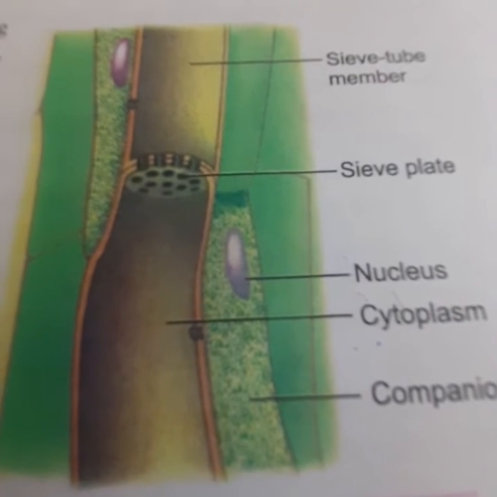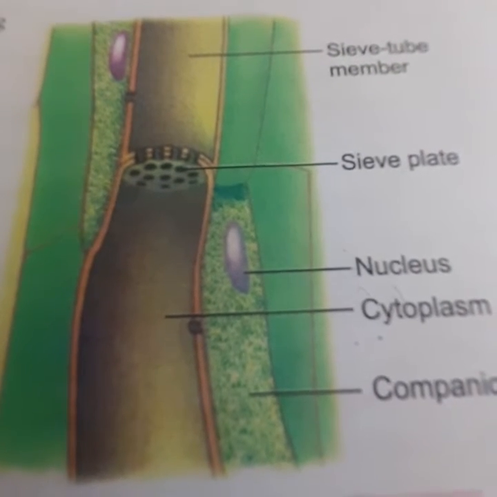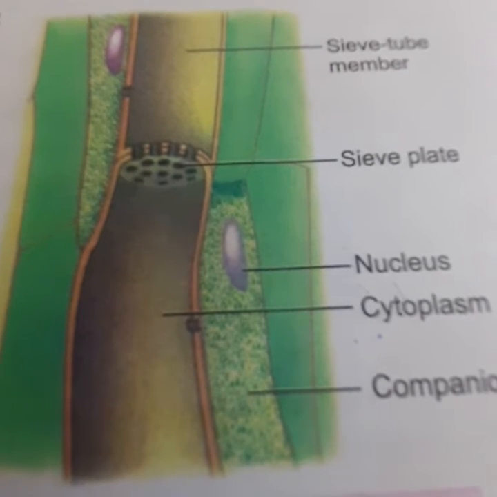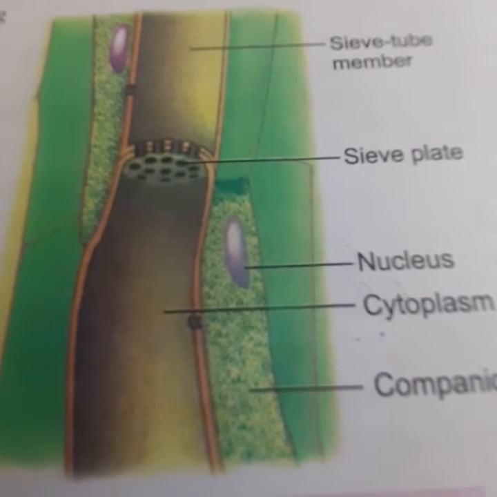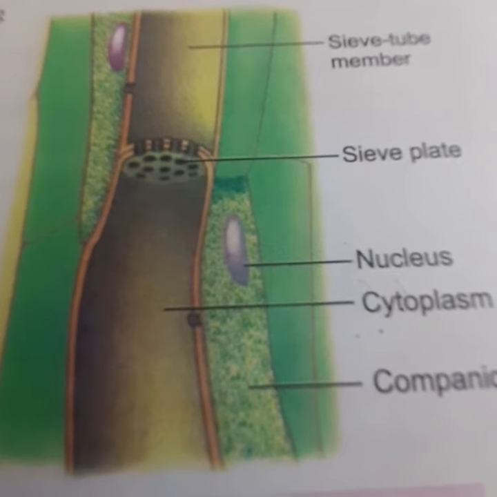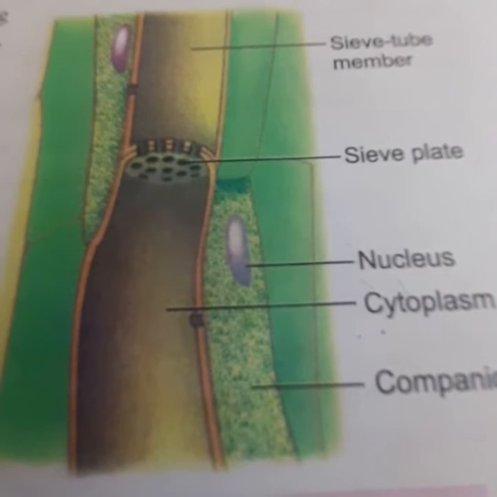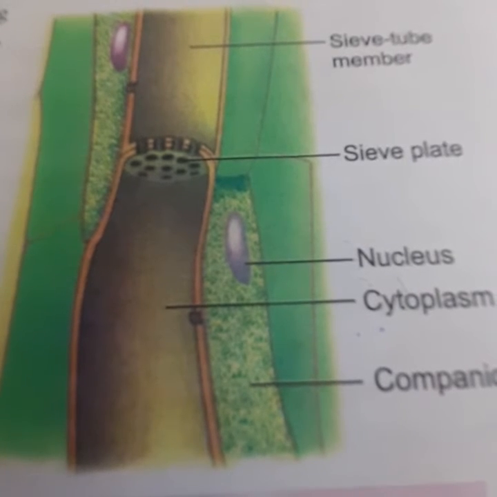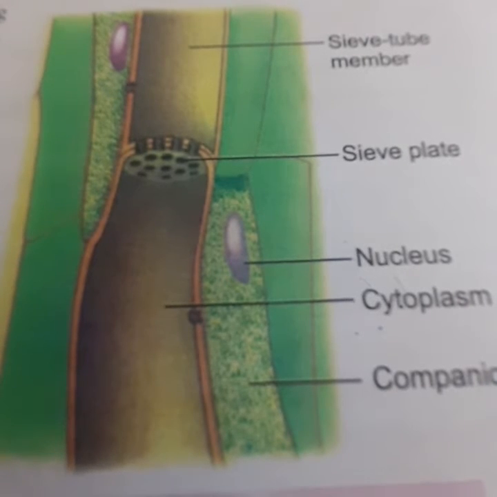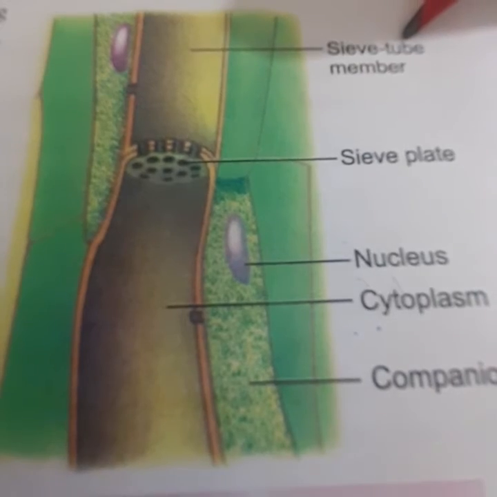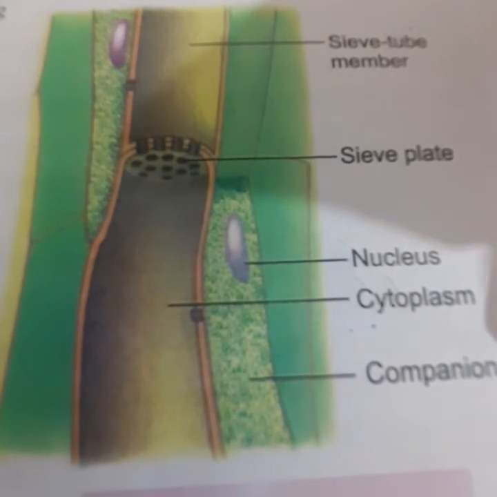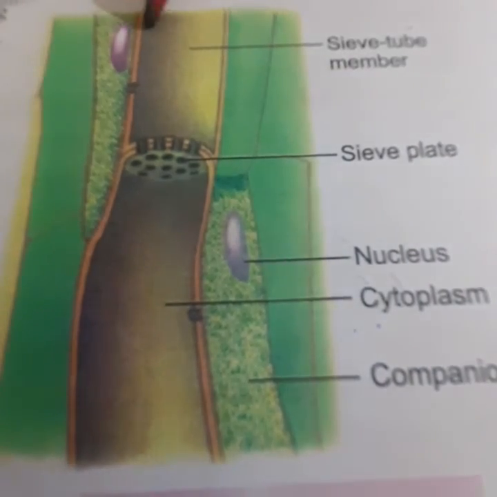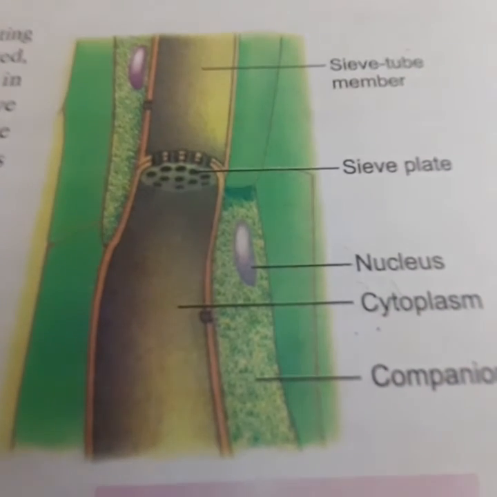The phloem, like the xylem, is also a complex tissue and it consists of both parenchyma and sclerenchyma cells. Parenchyma cells are the living cells, whereas the sclerenchyma are the non-living cells. The phloem is also composed of four elements or four types of cells. They are the sieve tubes, the companion cells, phloem parenchyma, and the phloem fibers.